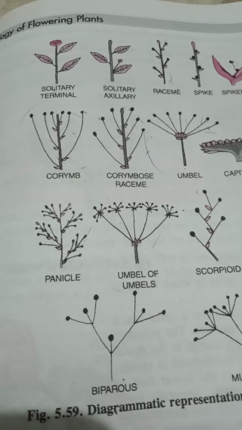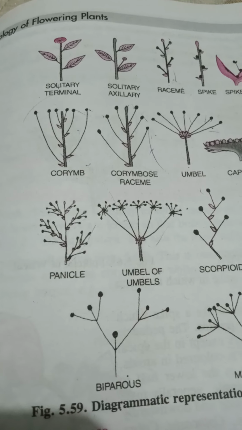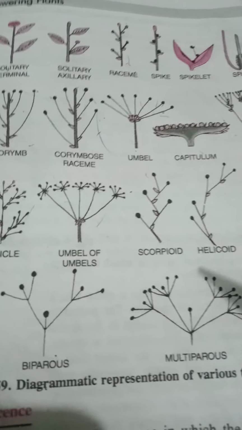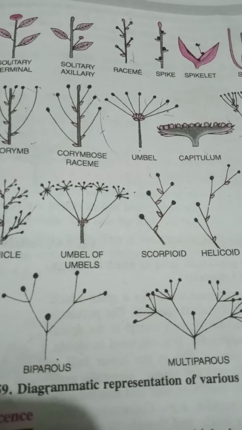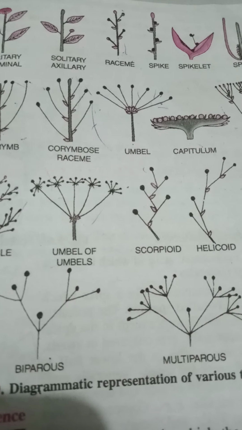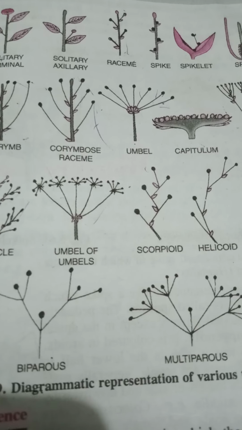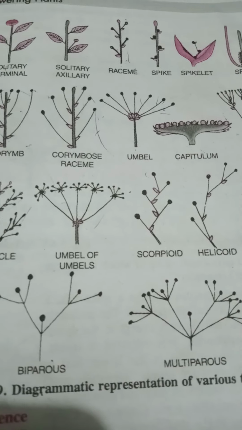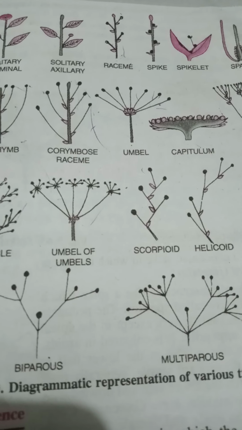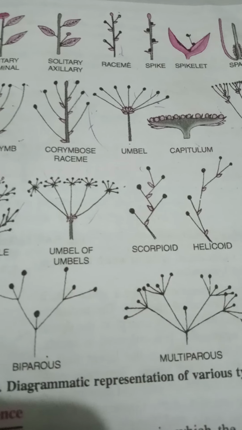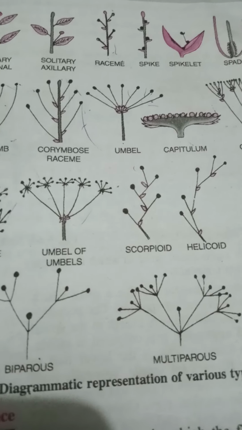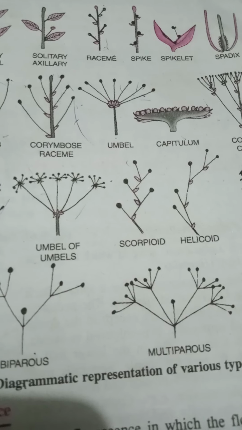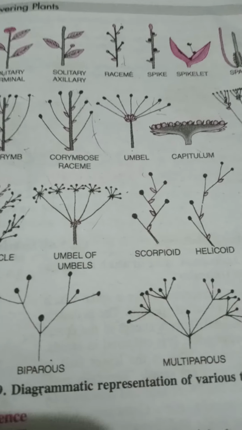It is also known as the panicle. Example, the gulmohar. Then the compound spike is there, okay. That means the flowers are sessile, and they are also borne together. Spikelets are also like that of the spike only, but they just assemble together. Then compound spadix is there. Compound corymb is there, which is observed in case of cauliflower, which is an edible type of inflorescence, okay.